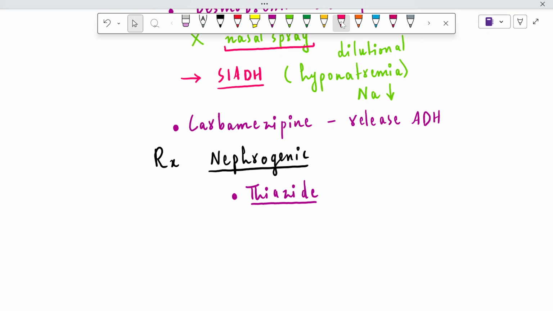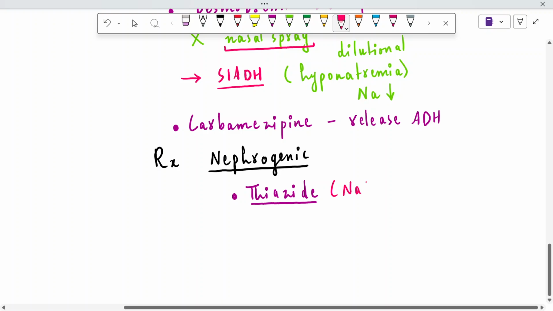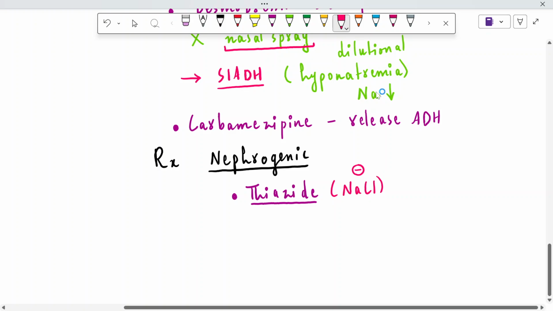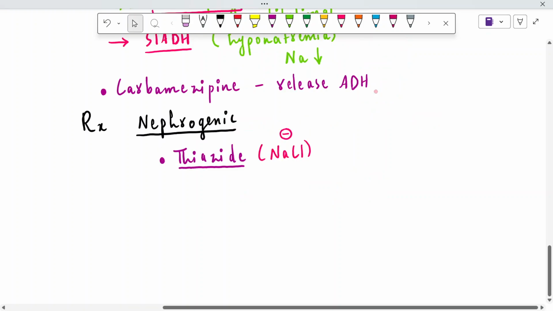Because thiazide's function is to block the sodium chloride channel in the distal part of the nephron. It is inhibited and there will be polyuria, salt loss, right? But in case of diabetes insipidus, the patient is already suffering from polyuria. Why are we using thiazide in such conditions?